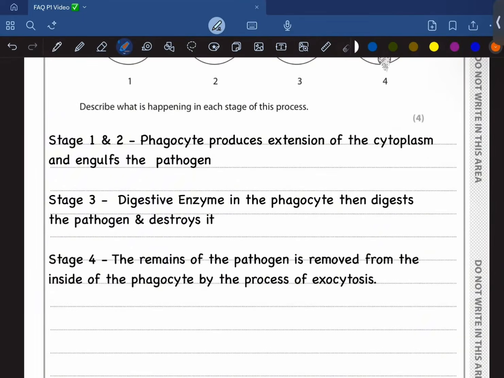Stage 1 and 2. Phagocyte produces extensions of the cytoplasm or pseudopodia and engulfs the pathogen. Stage 3 is when digestive enzymes in the phagocyte then digest the pathogen and destroy it. And stage 4, the remains of the pathogen are removed from the phagocyte by the process of exocytosis. So yeah.